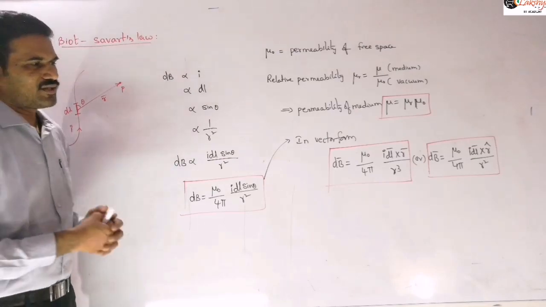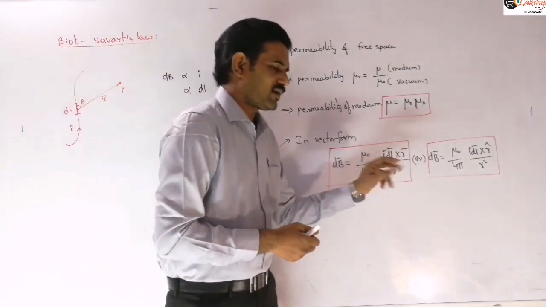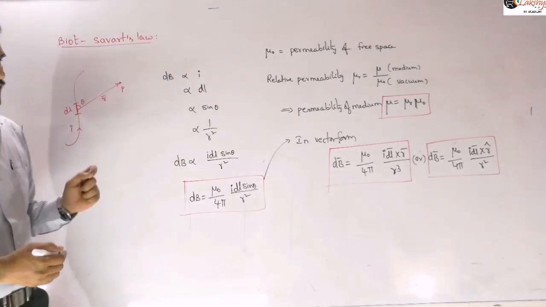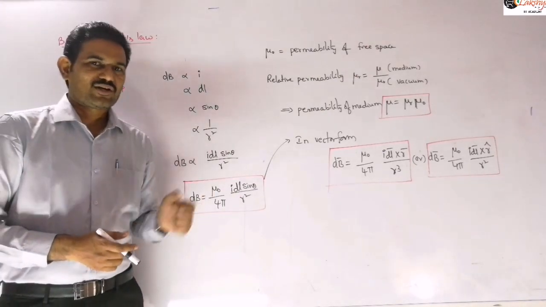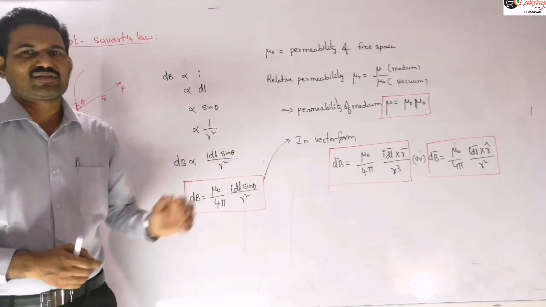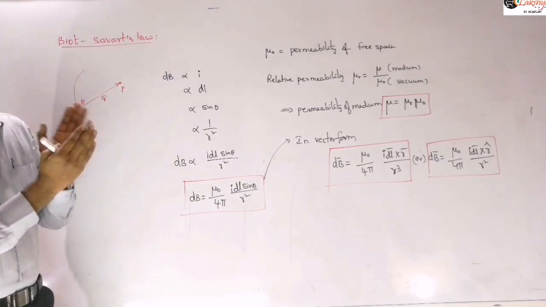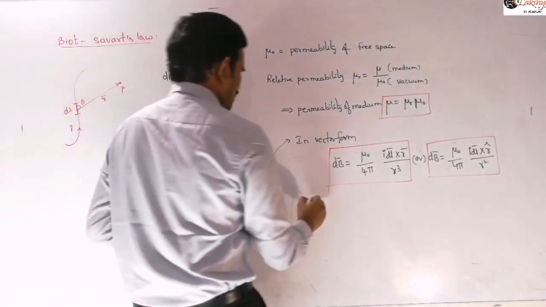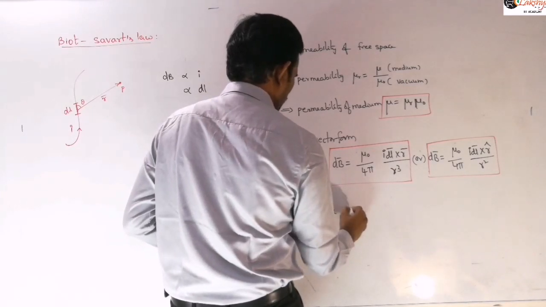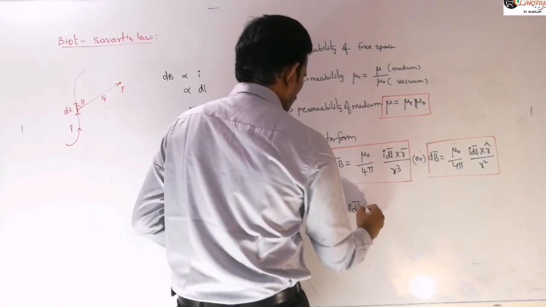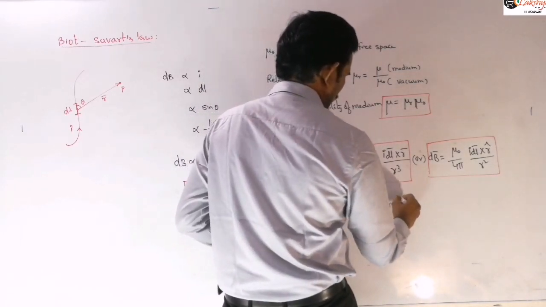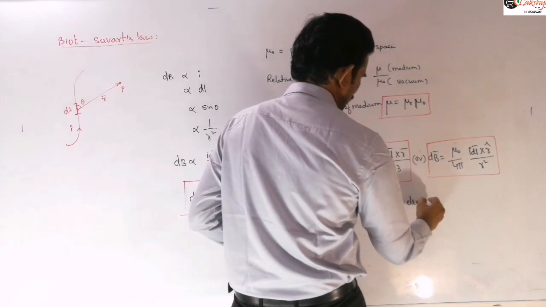The important thing here is I dl bar. That I dl bar is what we call the current element. We are taking that as a vector quantity; current itself is a scalar quantity. So I dl bar is called the current element.